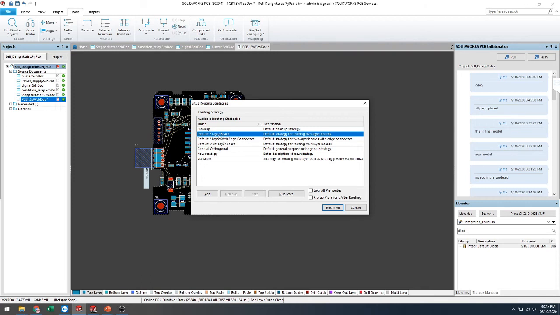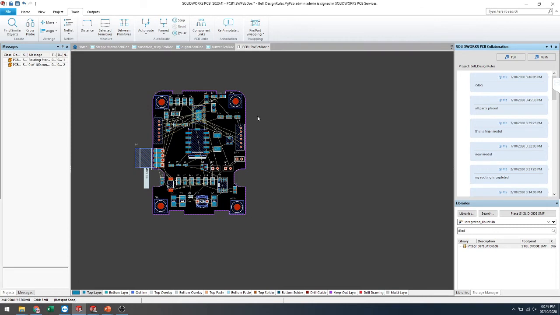Here I'm selecting this one, and if you generated some board shapes you just add and select them, and here I'm selecting this one, parameters and all. I'm selecting routing, so according to the outer shape it will automatically generate.